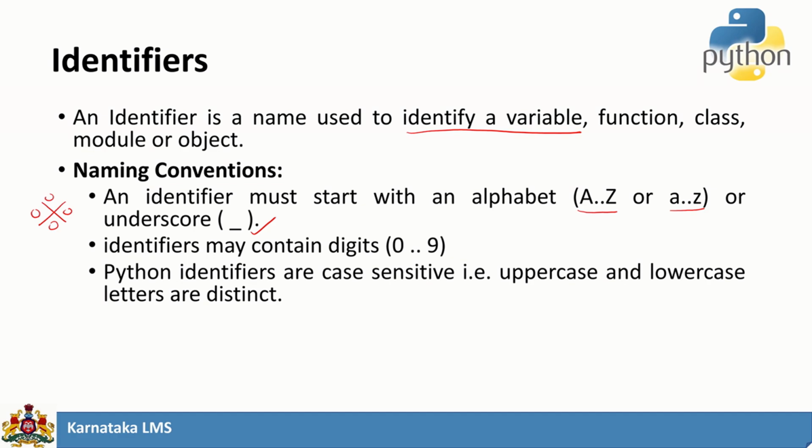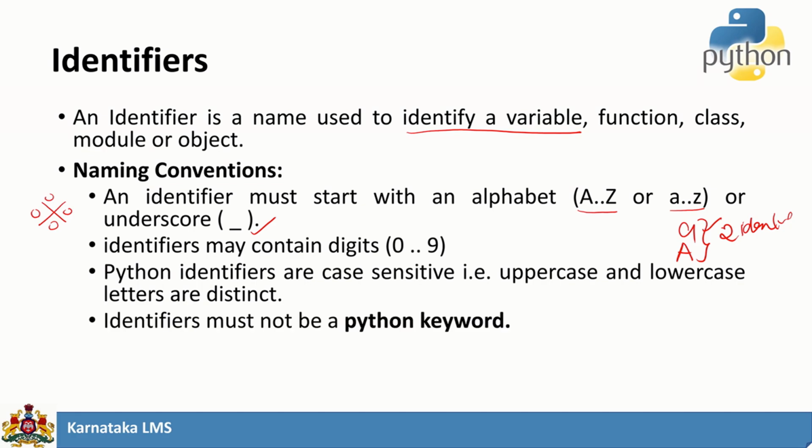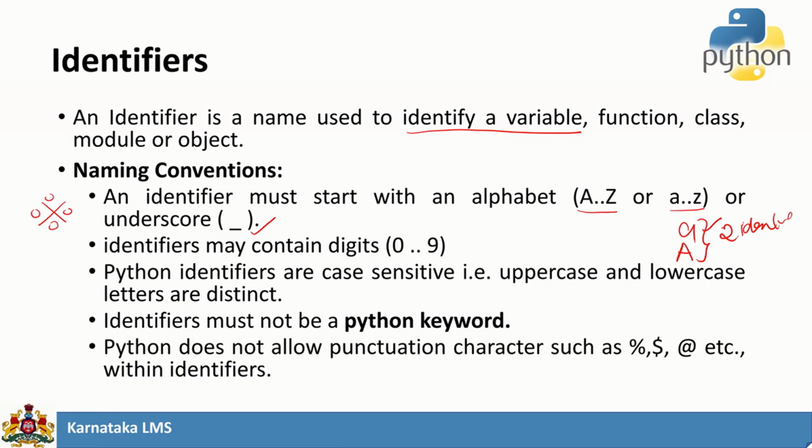Our identifiers are case sensitive. For example, if you declare a variable a and capital A, both are valid, and they are considered two different identifiers. So it is case sensitive. Identifiers must not be a Python keyword. We saw a set of keywords, no? Those keywords should not be used as a variable name or as an identifier. And Python doesn't allow any punctuation character such as percentage, dollar, at, etc. as a part of an identifier except underscore.